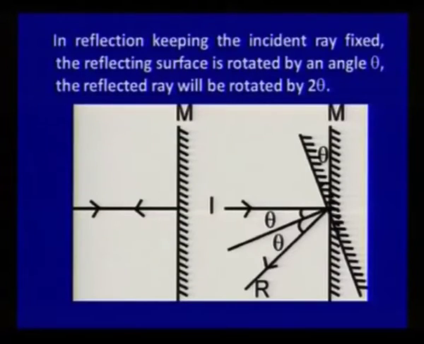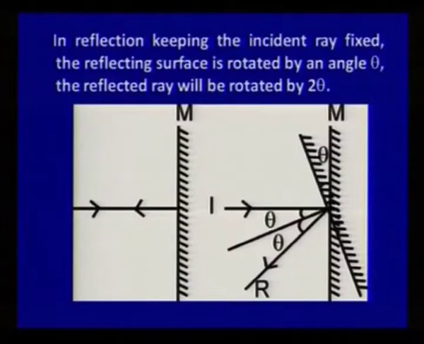So, this is very related to our daily life, how a cameraman can play with the images formed in mirrors. And there is one important fact: when light is coming on a mirror and goes back, the angle of incidence and reflection both are 0. But if I rotate the mirror by angle theta, if I rotate the reflecting surface by angle theta, the reflected ray will be rotated by 2 theta without changing the direction of the incident ray.